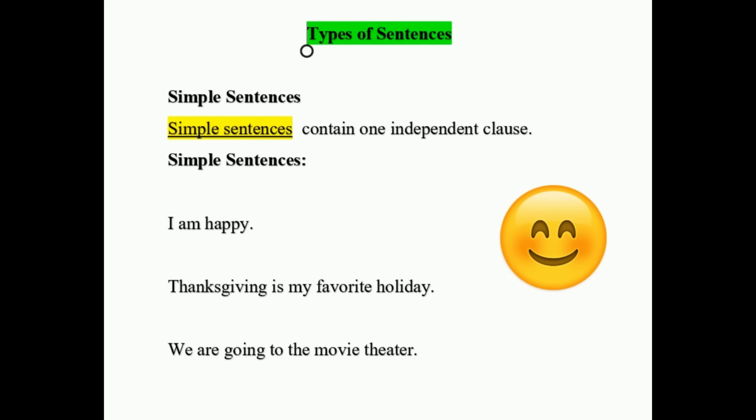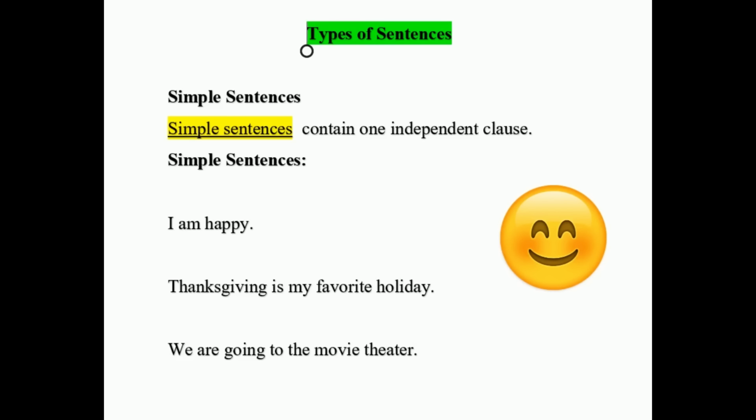Okay, let's see. I am happy. Is that an independent clause? I is our subject, am our linking verb, happy, state of happiness. Does it make sense? Yes, I'm happy. So that is a simple sentence.